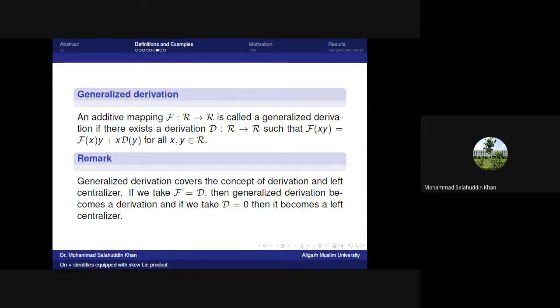And also, if we take d equal to 0, then this expression becomes F(xy) equals F(x)y, which is the same as a left centralizer. So generalized derivation covers the concept of derivation and left centralizer.